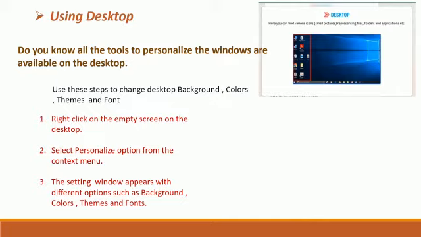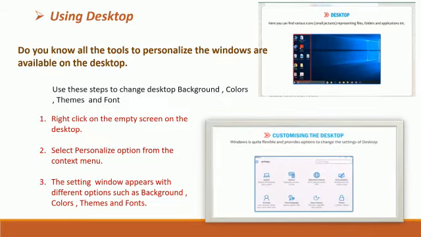Then select personalize option from the context menu, and the settings window will appear with different options such as background, color, theme and font. After using this, you will see your background will be changed. Windows is quite flexible and provides options to change the settings of desktop.